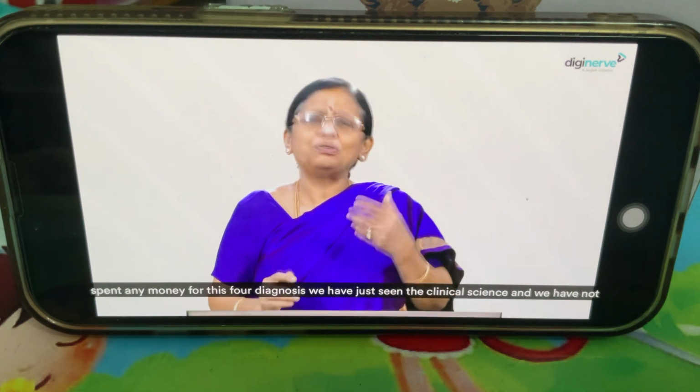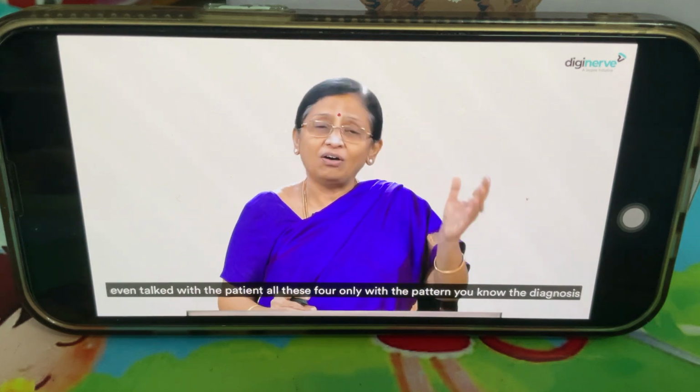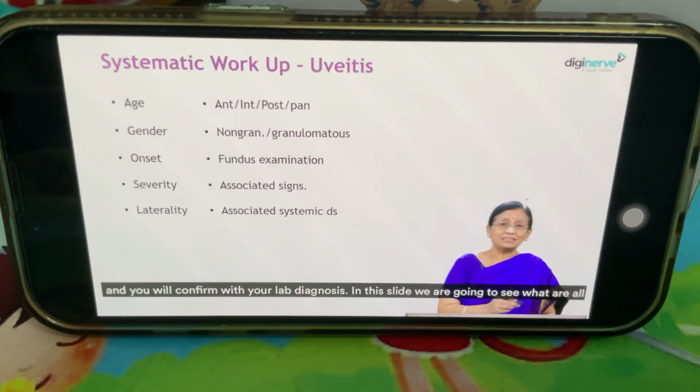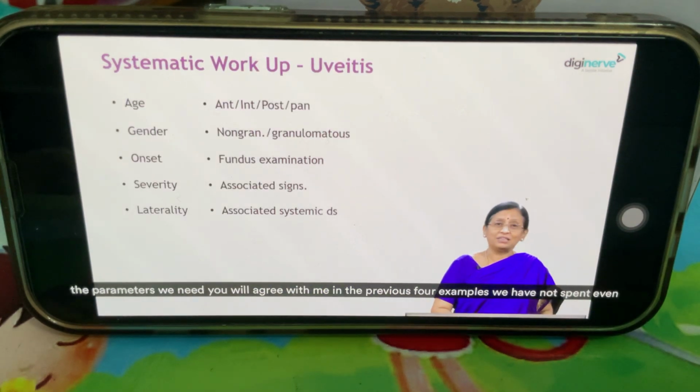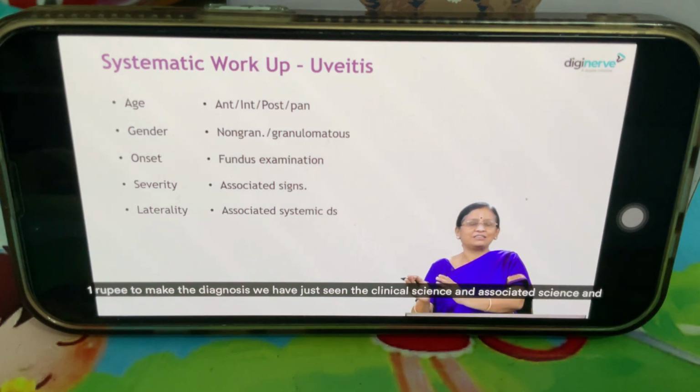So now, have you spent any money for these 4 diagnoses? We have just seen the clinical signs and we have not even talked with the patient. With only the pattern, you know the diagnosis and you will confirm with your lab diagnosis. In this slide, we are going to see what parameters we need. You will agree with me, in the previous 4 examples, we have not spent even 1 rupee to make the diagnosis. We have just seen the clinical signs and associated signs and we made the diagnosis.